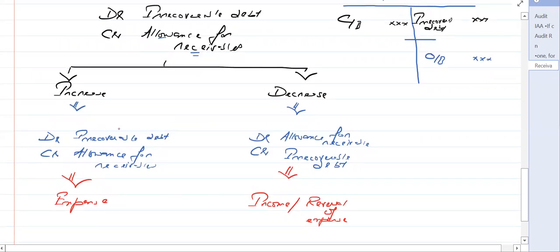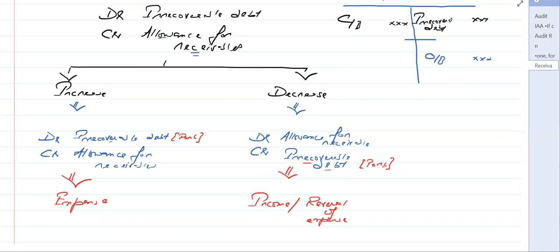So when we believe that allowance should be increased, we debit irrecoverable debt, and this entry goes to profit or loss. Whenever we debit profit or loss, we are charging an expense or a loss. In the case of a decrease, we are crediting irrecoverable debt. Again, this entry goes to profit or loss, and whenever we credit profit or loss, that simply means we are recording either income or a gain.